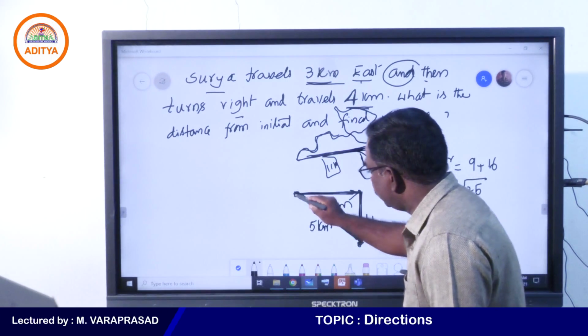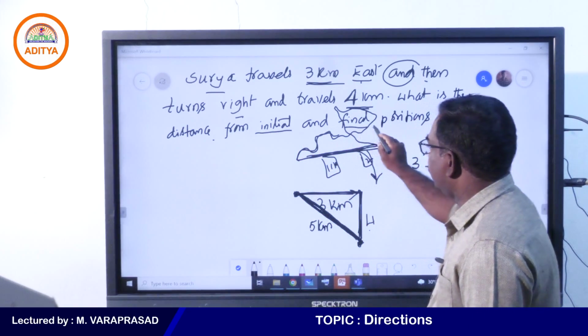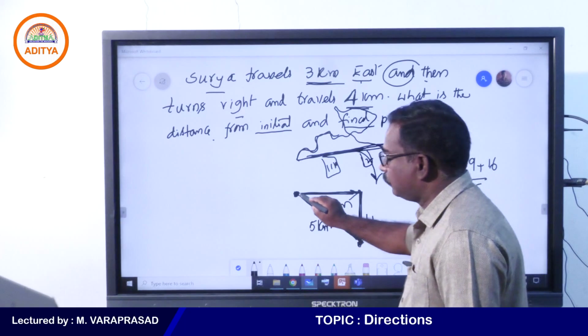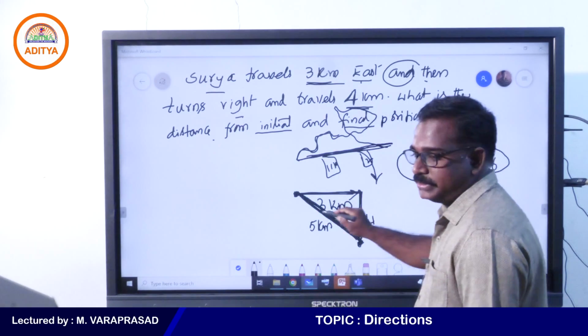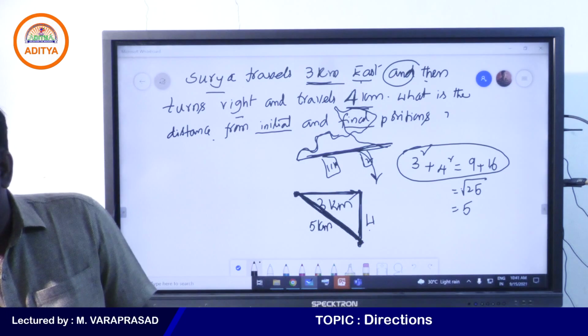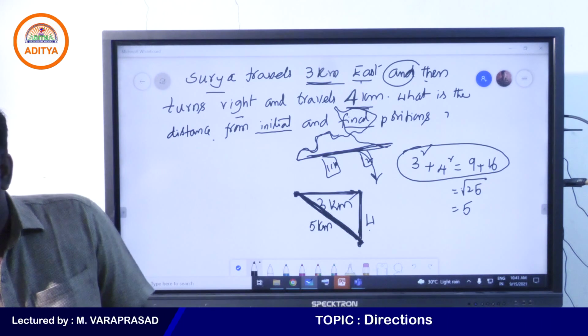The distance between the initial point and final point is being asked. The shortest distance from initial to final you need to find. We can use the Pythagoras property to find the shortest distance. Yes, initial 3, final 4, that is correct, but the shortest distance you need to find.